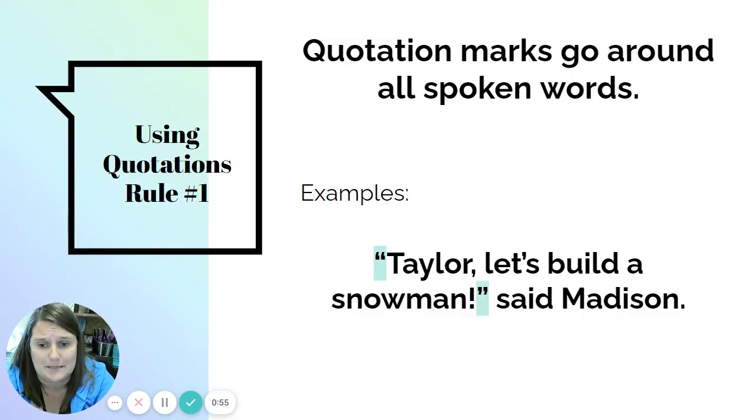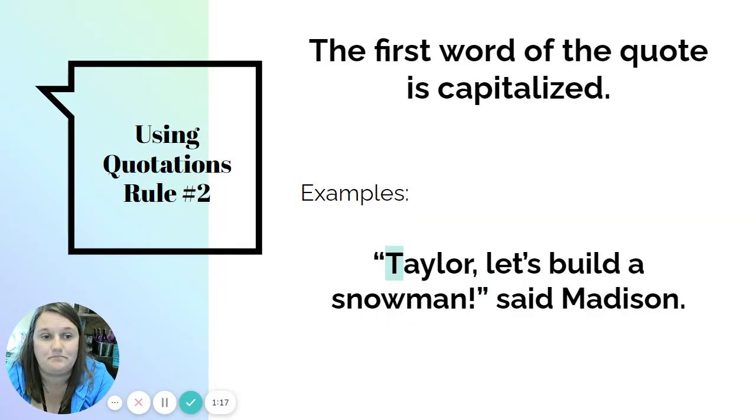The first rule of quotations is to use quotation marks. They go around all the spoken words, not the whole sentence, just the spoken words. If your character says it, then they go around it. So in this example, I have "Taylor, let's build a snowman," said Madison. The quotation marks go around just that part, not the "said Madison," not that dialogue tag, just what she said.